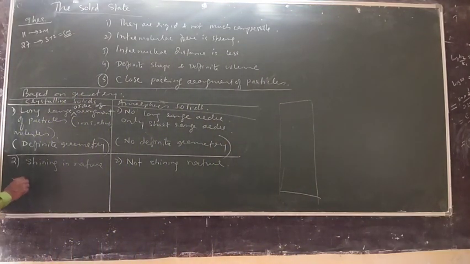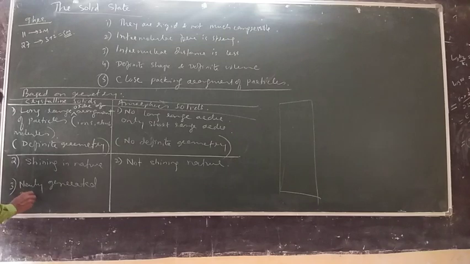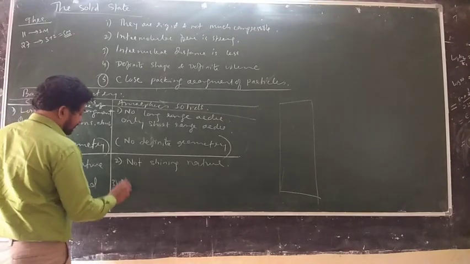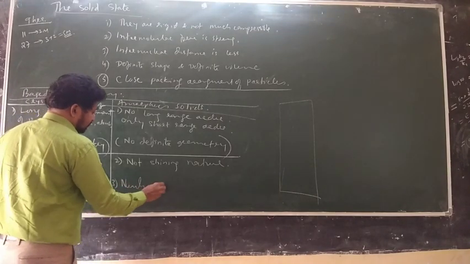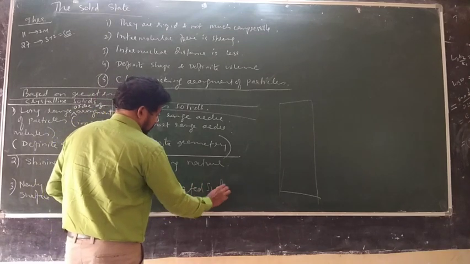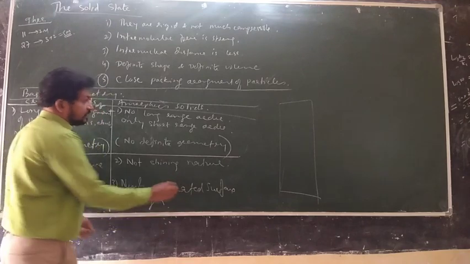Newly generated surface is smooth. Newly generated surface is rough.